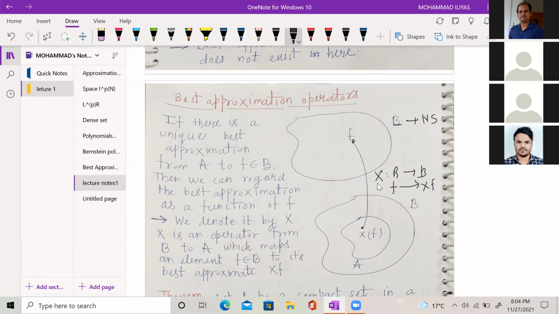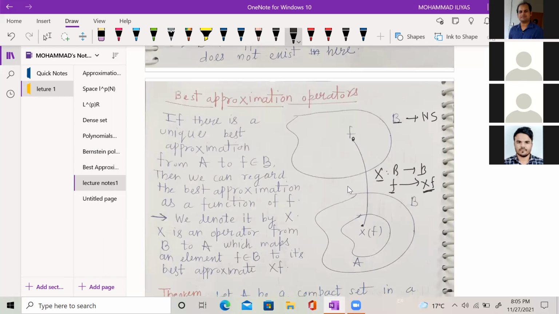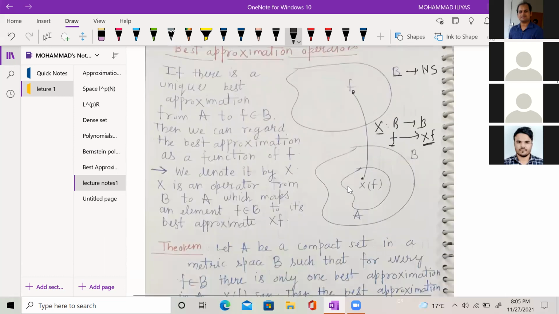So I can define some function X from B to B, which maps F to its best approximate XF. So this is the best approximation operator. It is defined when the best approximate exists and is unique. So this is a theorem. Now I am going to prove it.